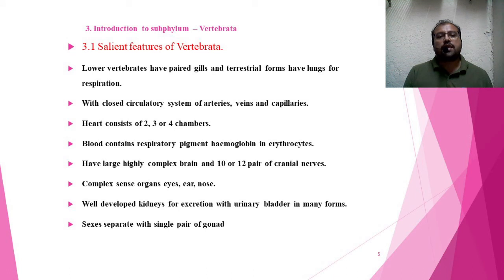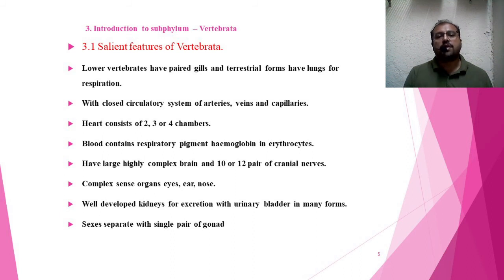These vertebrates have a closed circulatory system, meaning the blood flows through arteries, veins and capillaries. These are the closed tubes or vessels through which the blood flows. The heart in vertebrates consists of 2, 3 or 4 chambers: 2 chambers in Pisces, 3 chambers in amphibia and 4 chambers in reptiles, aves and mammals.